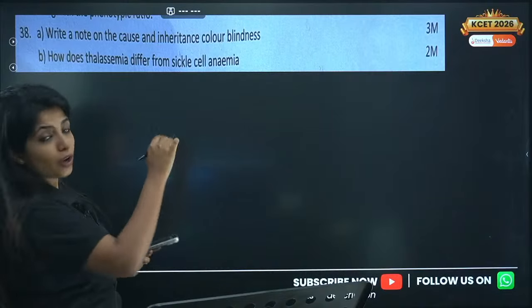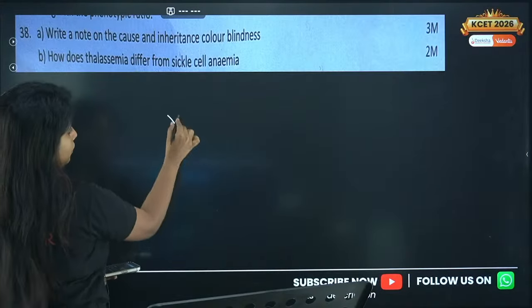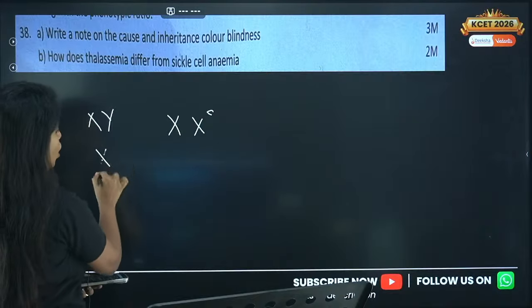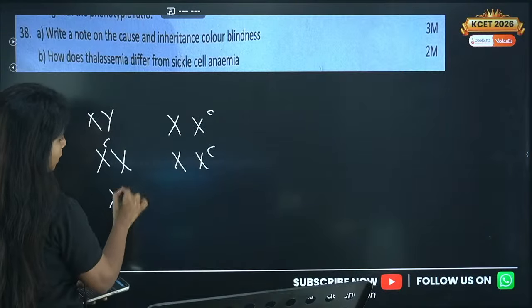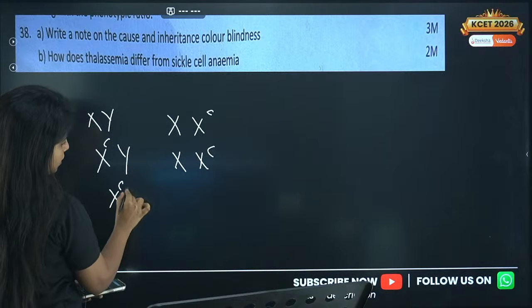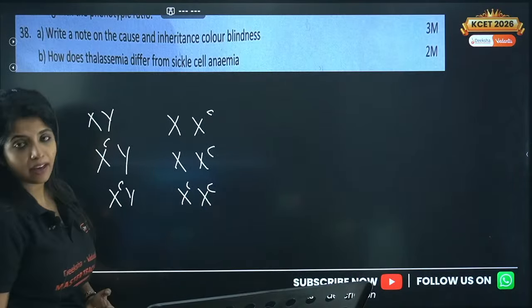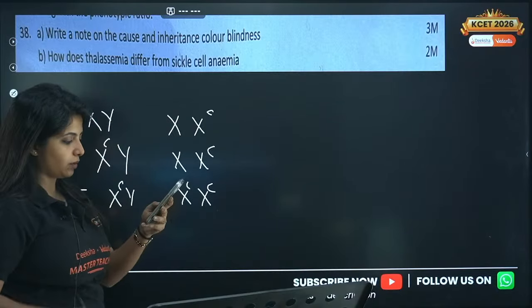So yes, talk about different scenarios. Where a mother is a carrier for the disease and the father is normal, or when the father is having the disease and the mother is a carrier, or when the father is having the disease and the mother is also having the disease. So all about these scenarios we can explain again with proper things.